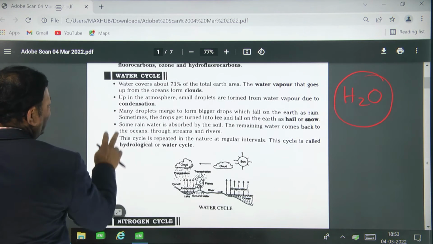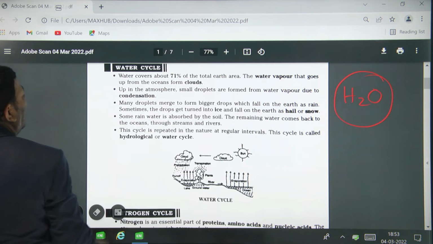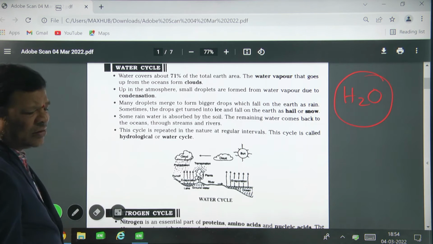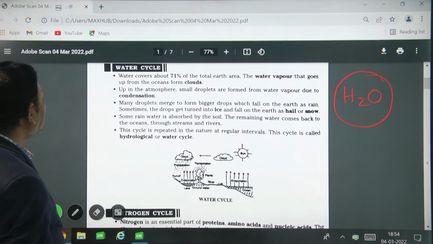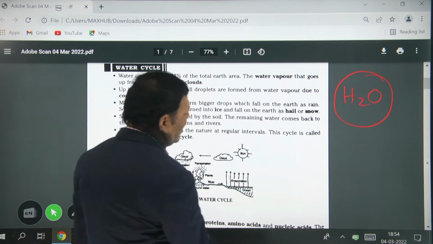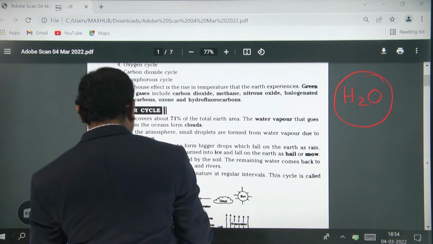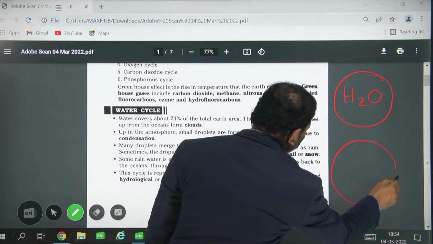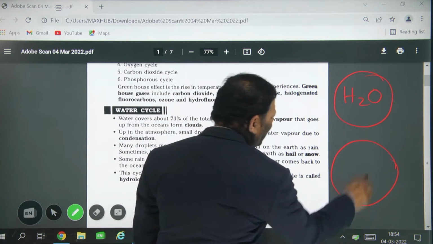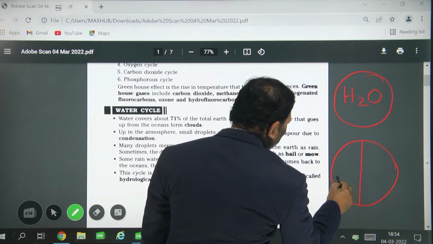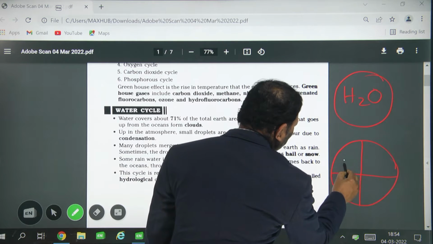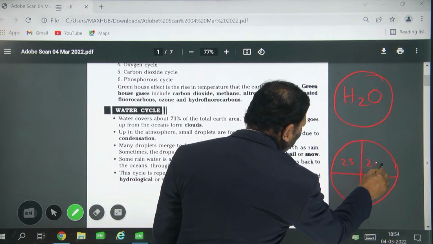Is it clear? So first point, water cycle. Water covers about 71% of the total earth area. For example, this is the 100% of the earth, so this is 50, that means 25, 25.